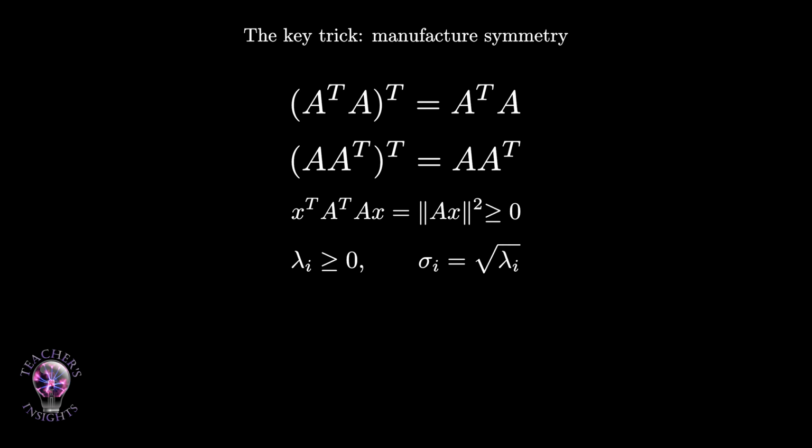So the plan is simple. Use A transpose A to find special input directions. Use A A transpose to find special output directions. Use the square roots of the shared non-zero eigenvalues as the stretching factors.